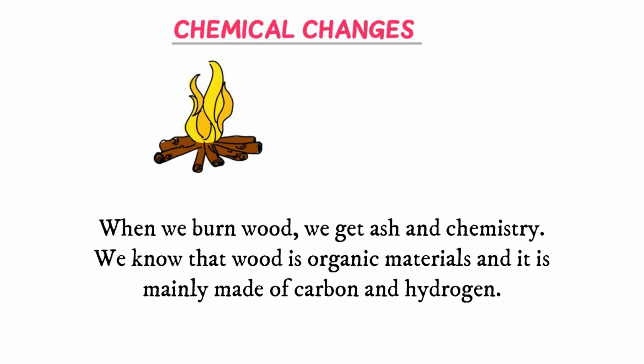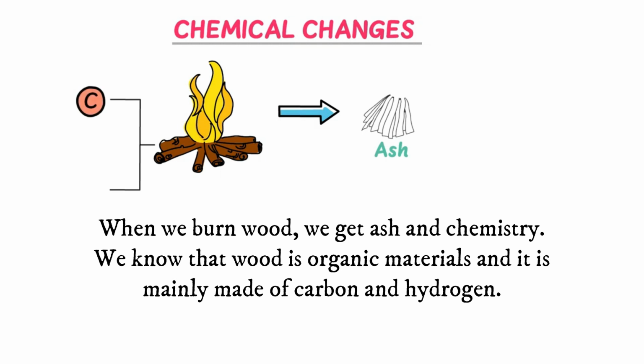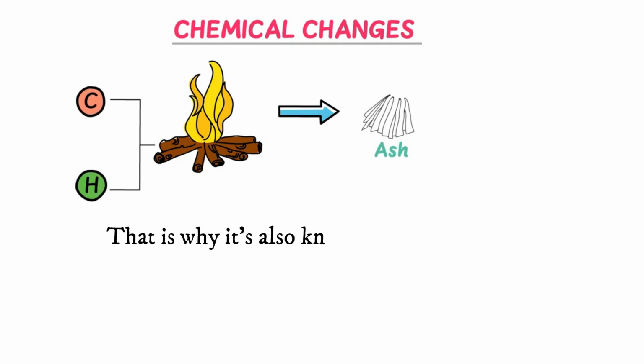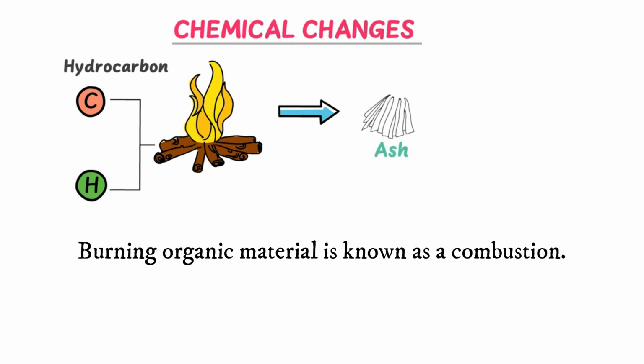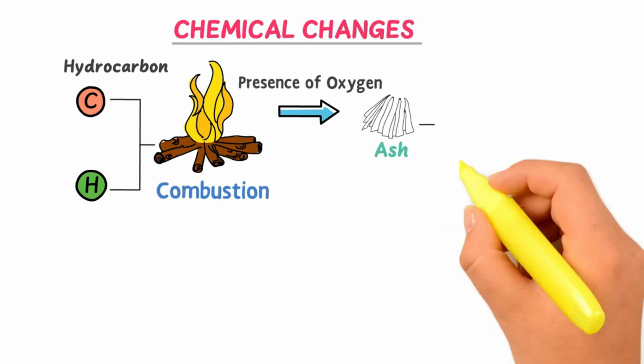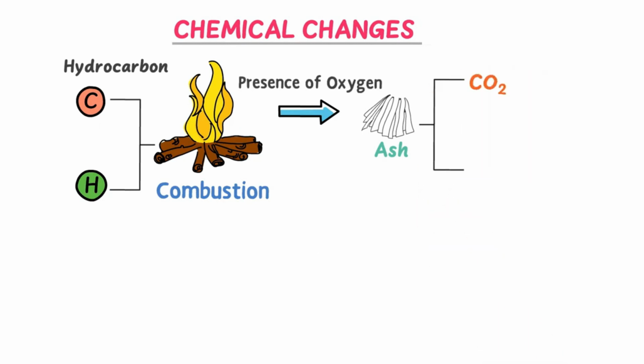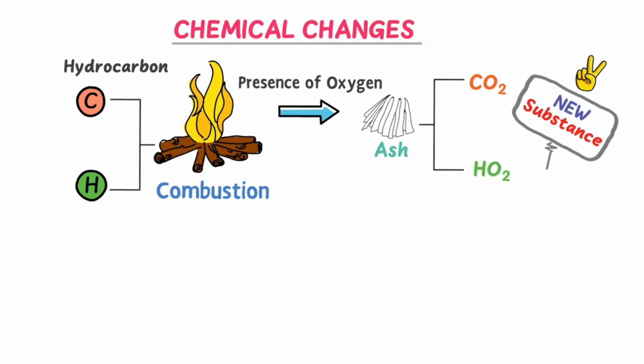When we burn wood, we get ash and charcoal. We know that wood is organic material and it is mainly made of carbon and hydrogen. That is why it is also known as a hydrocarbon. Burning organic material is known as combustion. When we burn wood in the presence of oxygen, we get carbon dioxide and water. This is a chemical change because the hydrocarbon is converted into carbon dioxide and water.